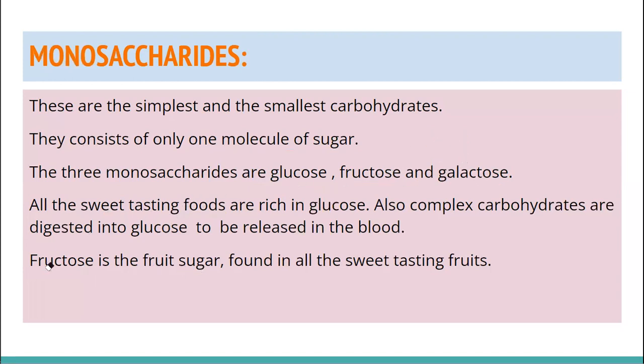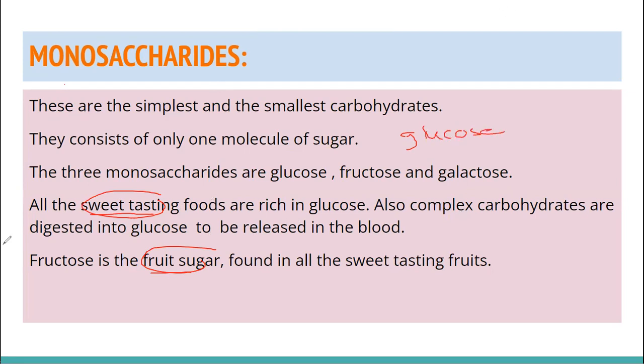So all the sweet tasting things contain monosaccharide, which can be glucose, fructose, or galactose. Whether you eat any sweet tasting food or you eat fruits, everything containing monosaccharide will ultimately be digested and released in the form of glucose in the blood.